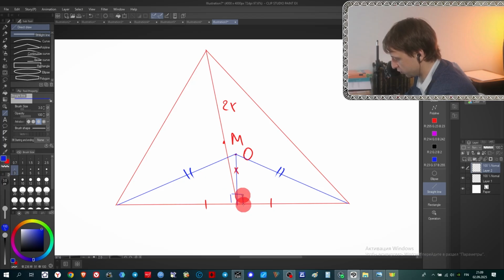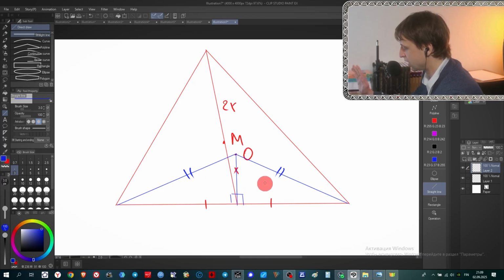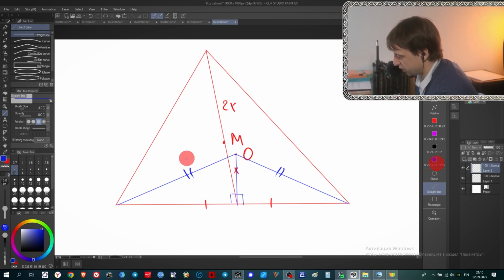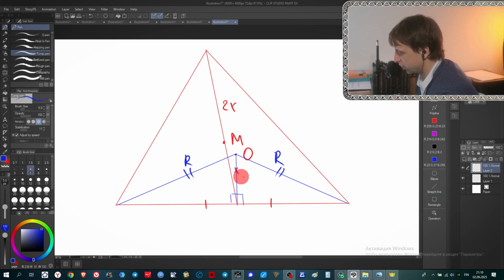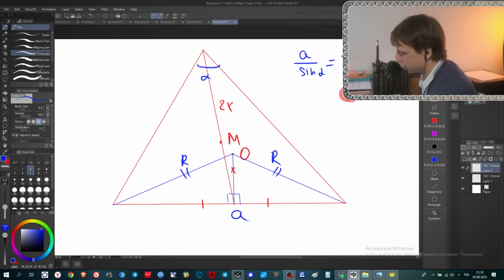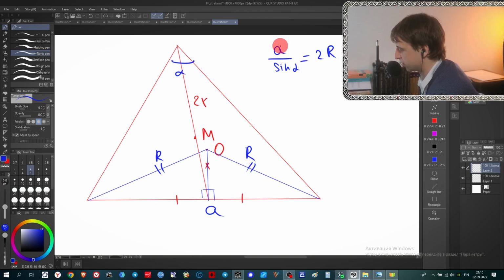It will be helpful for us, so it is a perpendicular. How to define this, for example, this altitude? Usually it can be done like this. If this one is R, this one is R. Usually R is expressed in terms of A and opposite angle alpha. We use the sine rule. We say that A over sine alpha equals R, and after that we can express R as A over 2 sine alpha. But in our case we can keep it as R.